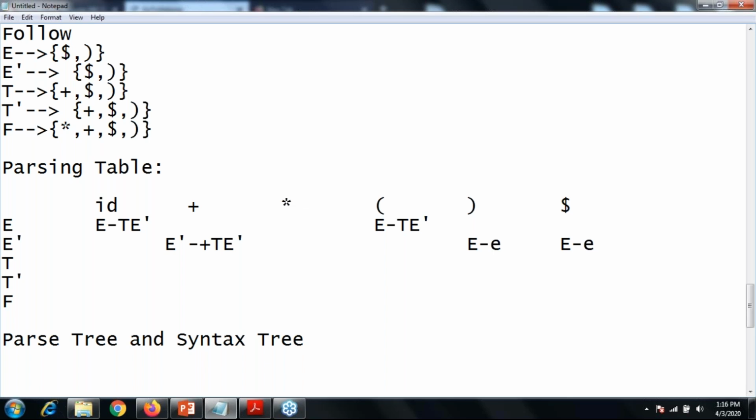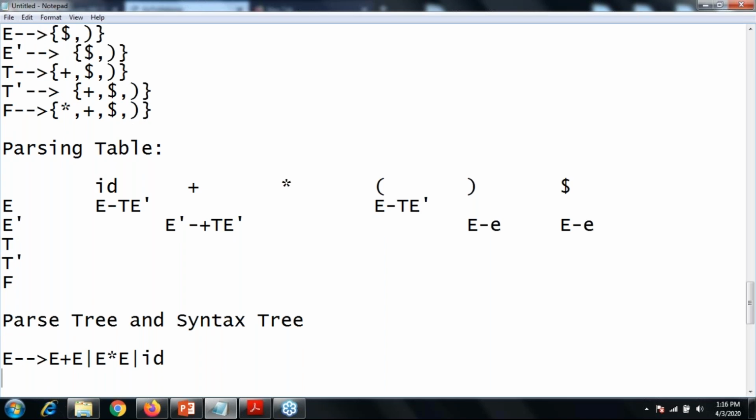Now, what is the example of a parse tree and a syntax tree? For that you can use this grammar for representing a parse tree or a syntax tree, and a string something like id plus id star id.